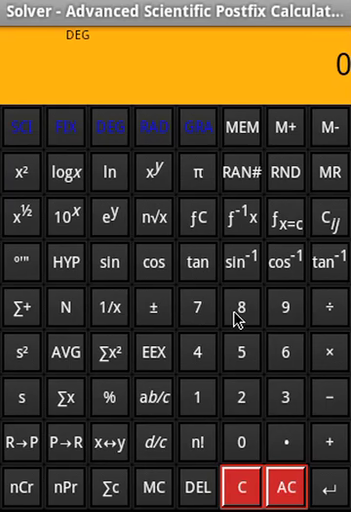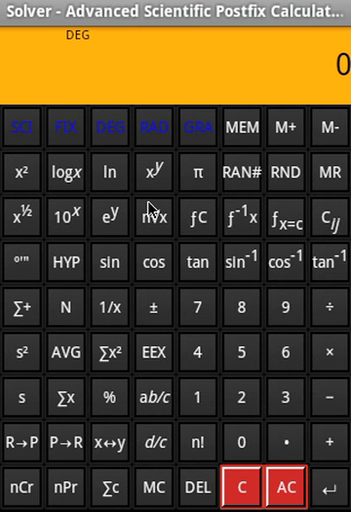I will walk you through the functionality of Solver Advanced Scientific Postfix Calculator. This calculator combines the capability of Solver and Postfix Scientific Calculator into one application. I will walk you through 7 different areas of functionality. One is the modes, second is basic arithmetic calculation, third is probability, fourth is memory, fifth is trigonometry, sixth is statistics, and seventh is solver.